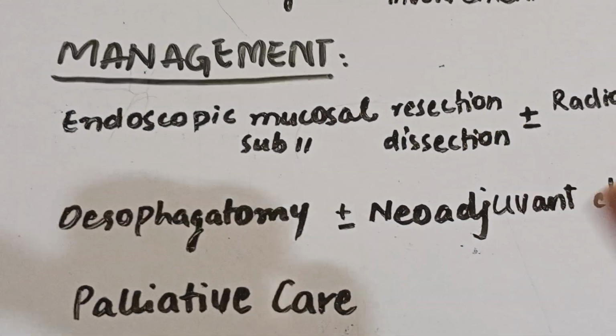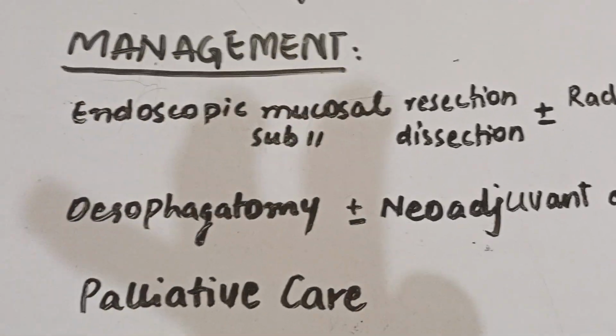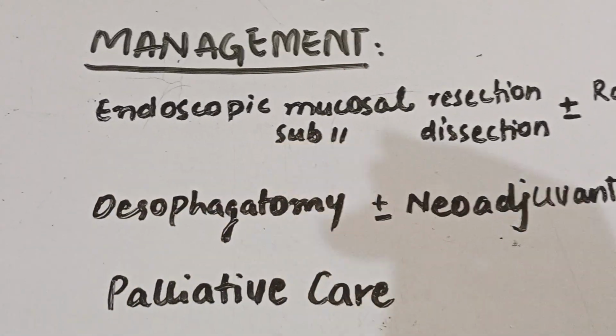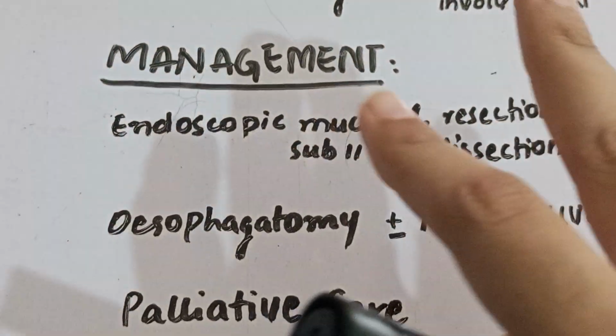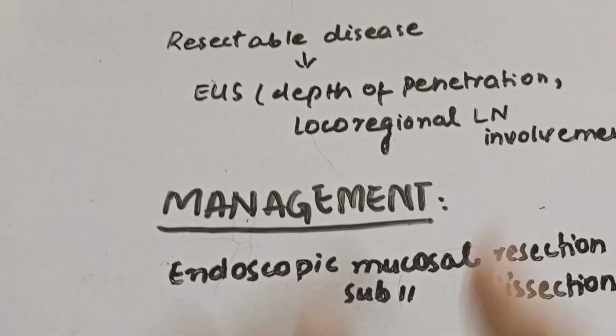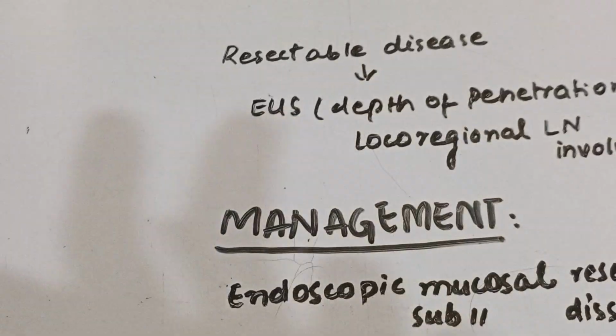But 70% of the patients present in the late stages, and we have only the option of palliative care in those. We can do palliative radiotherapy or chemotherapy in order to reduce the symptoms, and that's an overview of the carcinoma of the esophagus.